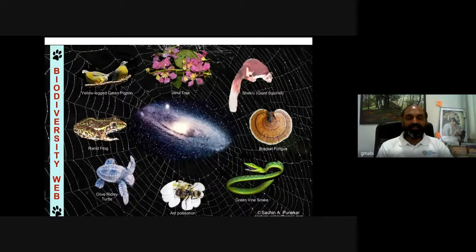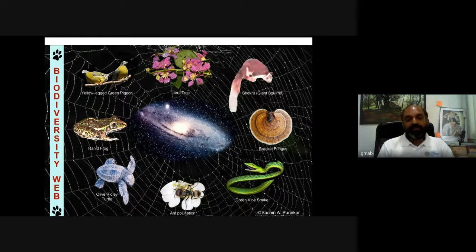So now we can see this slide tells us about the biodiversity web. It also depicts Brahmand. You can see there are various biota, various elements in nature, like flowers, mammals, fungi, reptiles, insects, amphibians, birds. So it is a connectivity like a Brahmand.